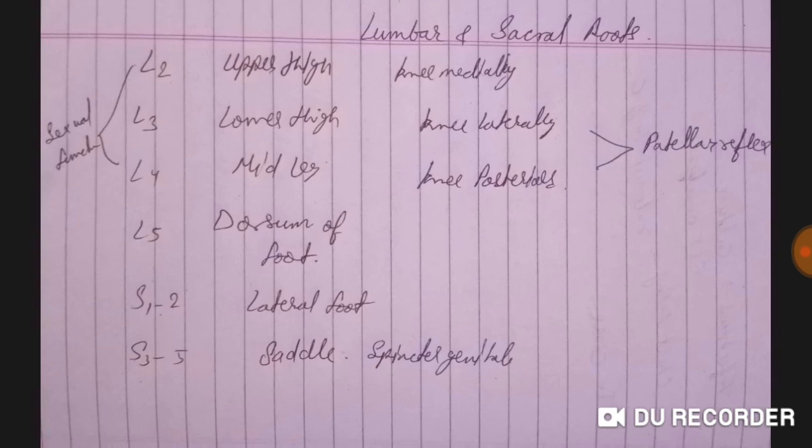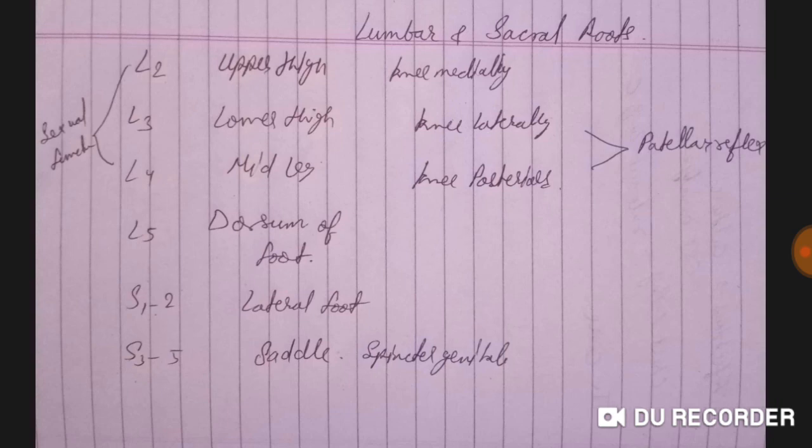So guys, I hope that till here it's very clear for you. If a patient has incontinence, it is mainly due to an S3 to S5 lesion.